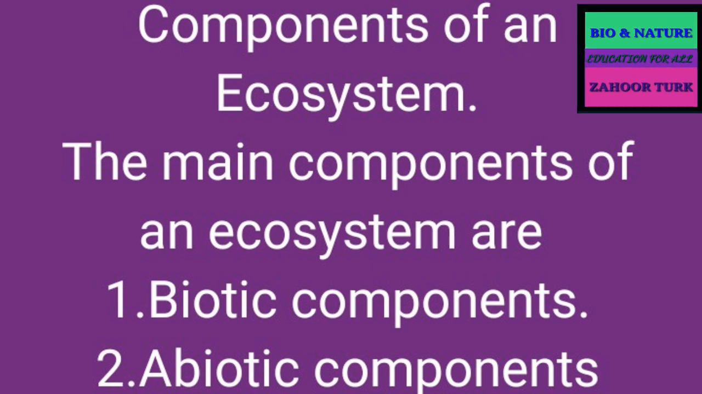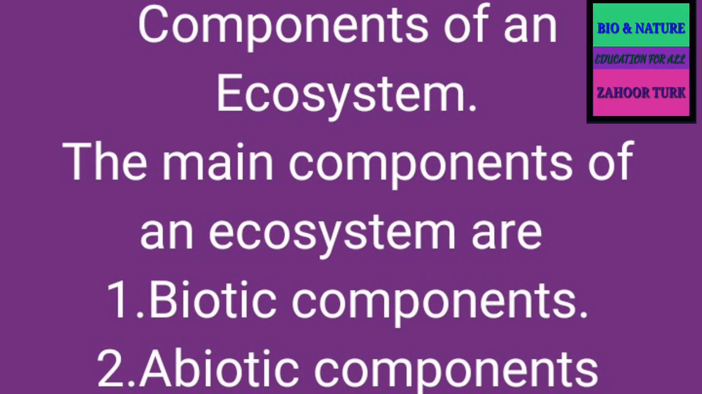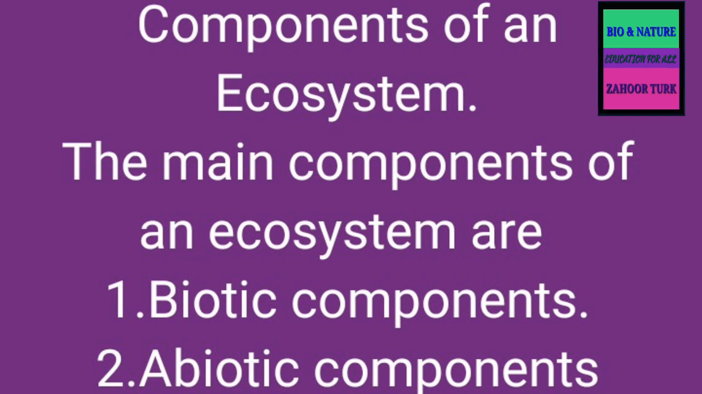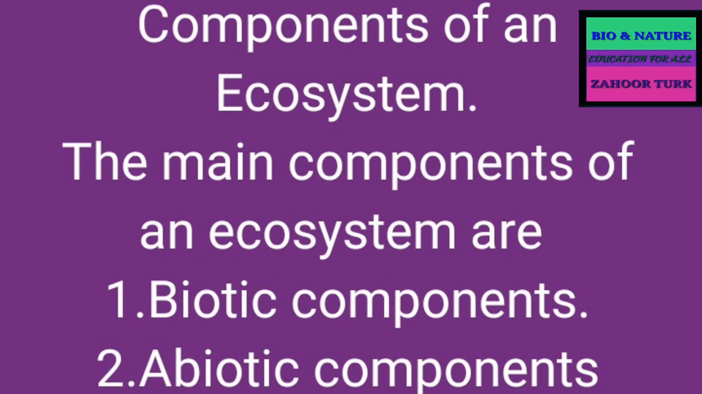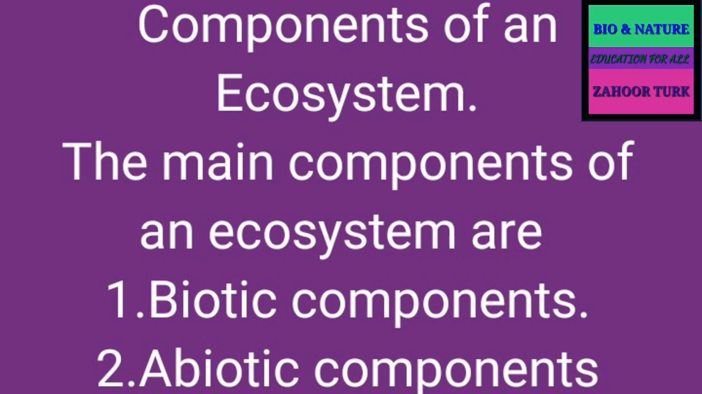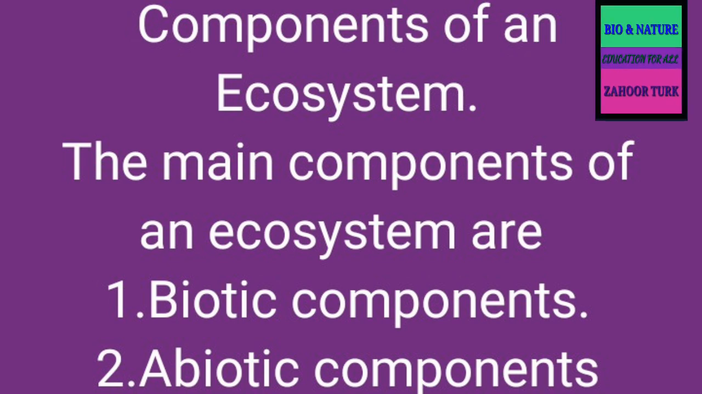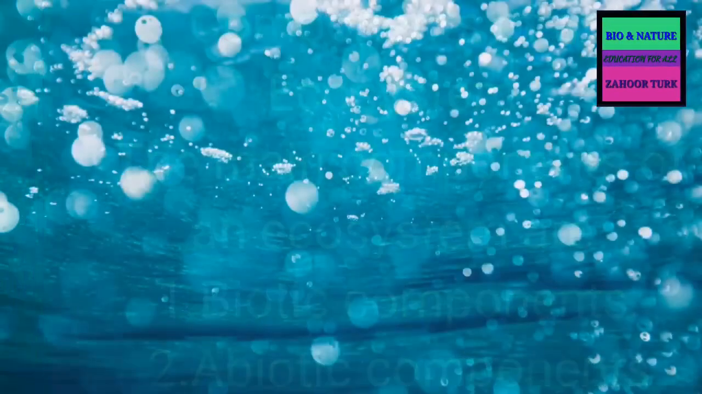And the second example, a cell and its components. You know well that every cell is made up of different kinds of components like mitochondria, cell wall, cell membrane, cytoplasm, endoplasmic reticulum. So like all these things, an ecosystem is also made up of different kinds of components. All these components are called ecosystem components or the components of an ecosystem.